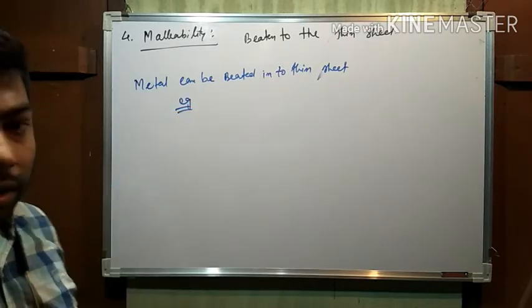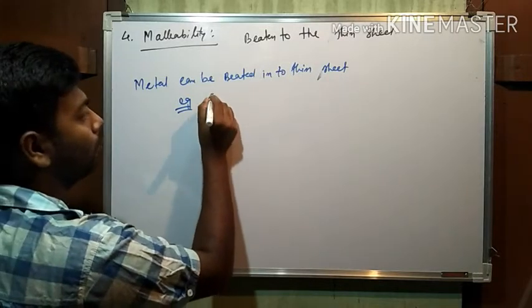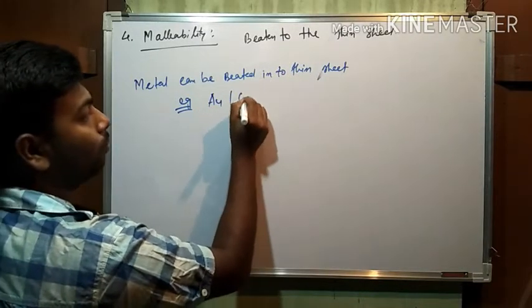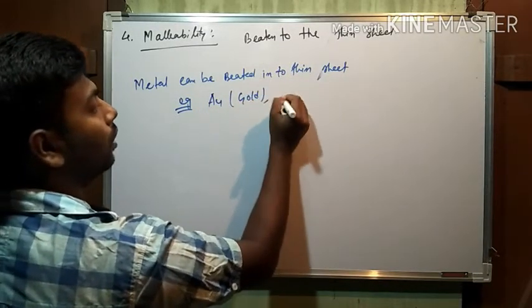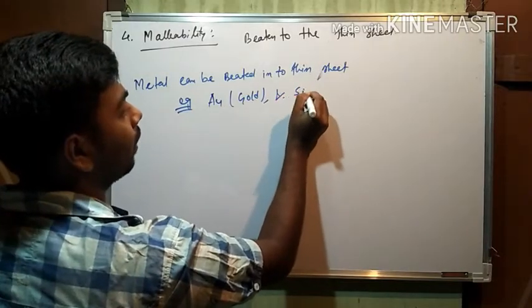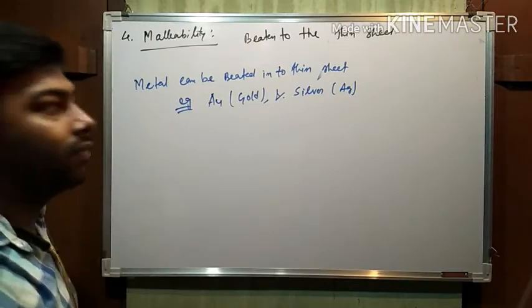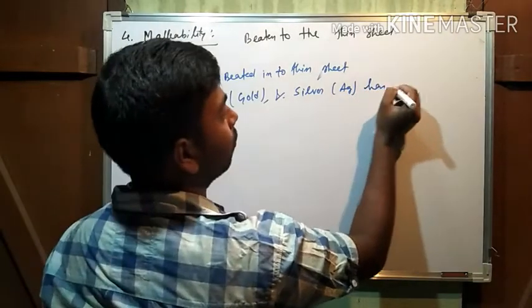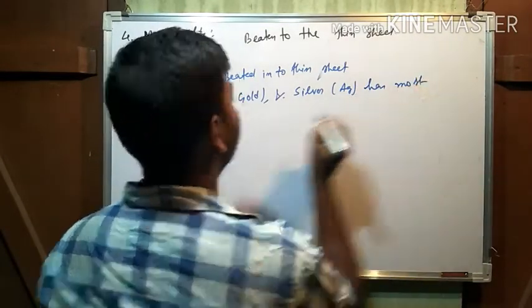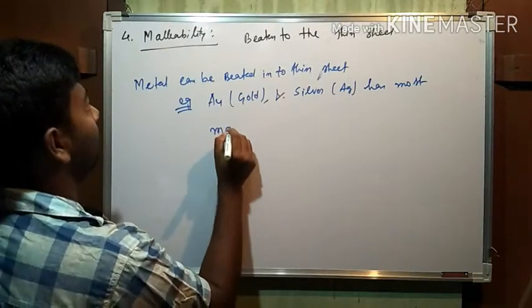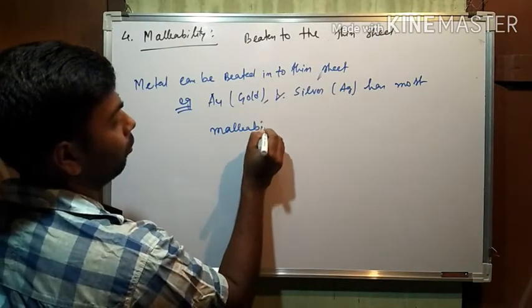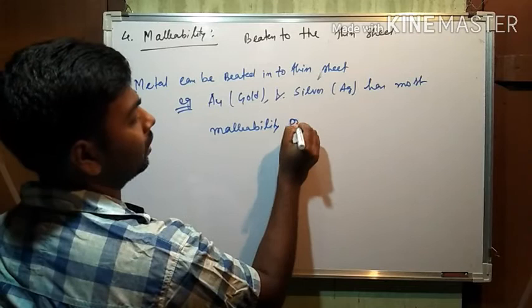For example, gold, that means Au, and silver, that means Ag. Silver has the most malleability character. I can say these are the properties.